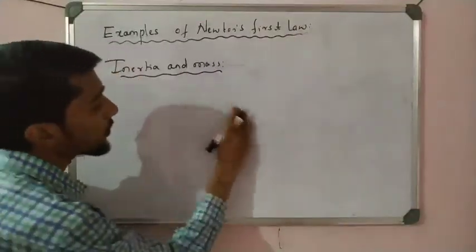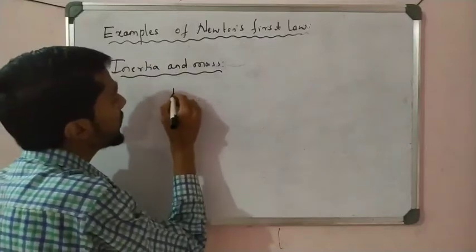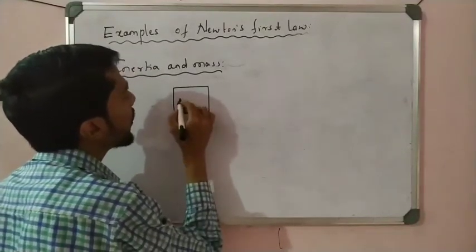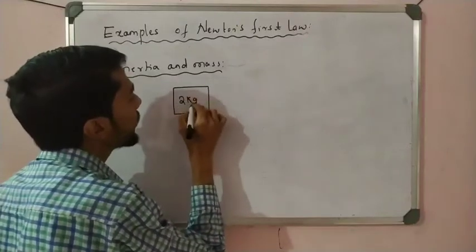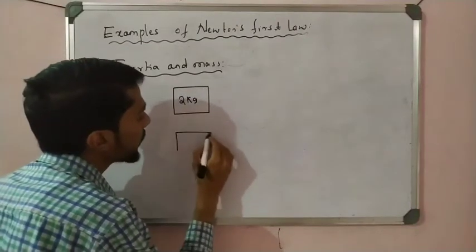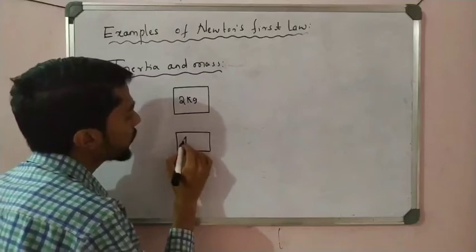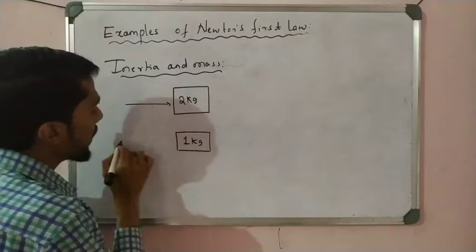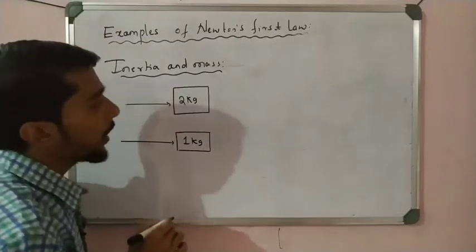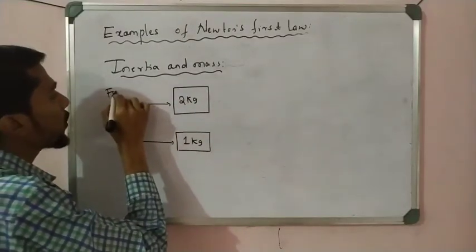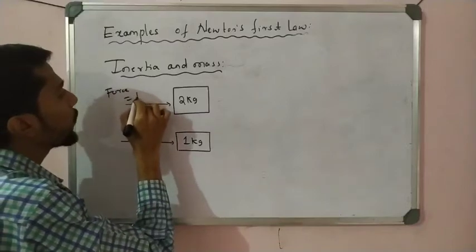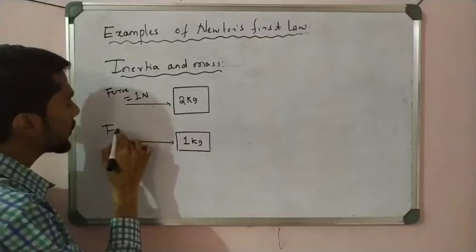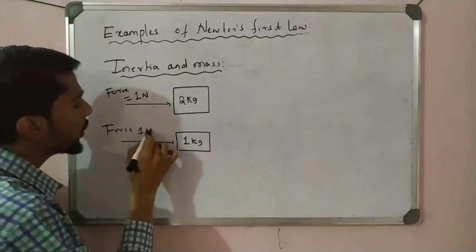So see, students, an object is there that is of 2 kg, and one object is there that is of mass 1 kg, and both are at rest. Now I apply a force on each, how much? A force of 1 Newton. Okay, 1 Newton force is applied on both.